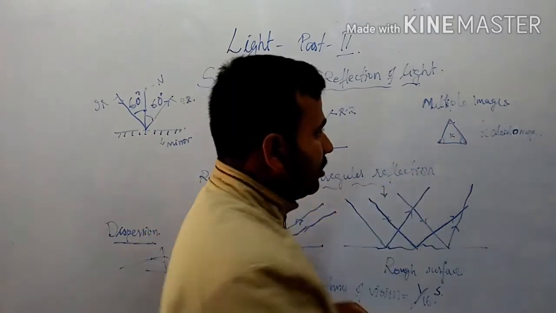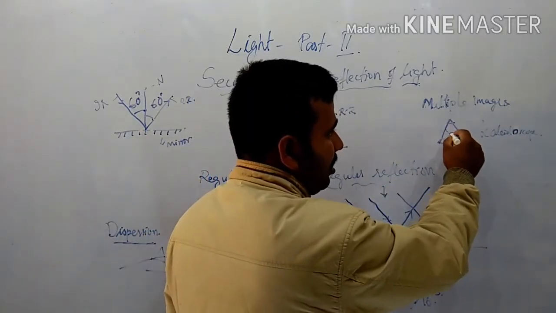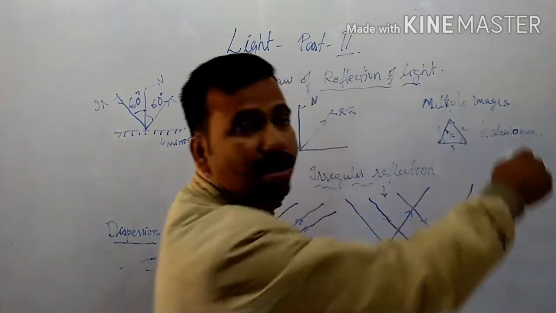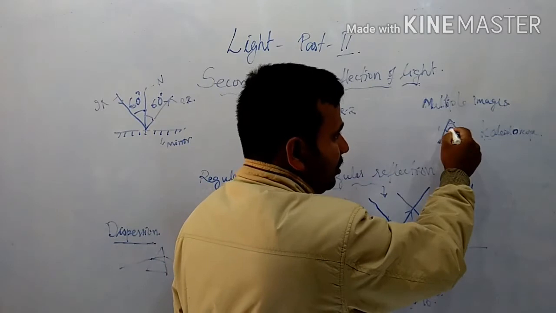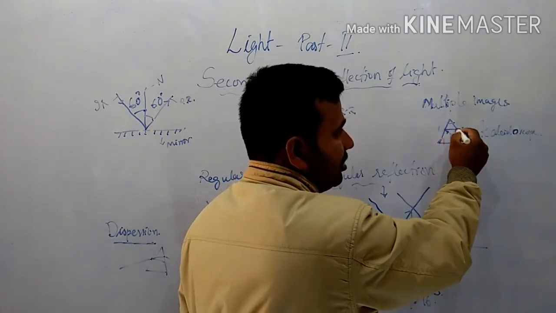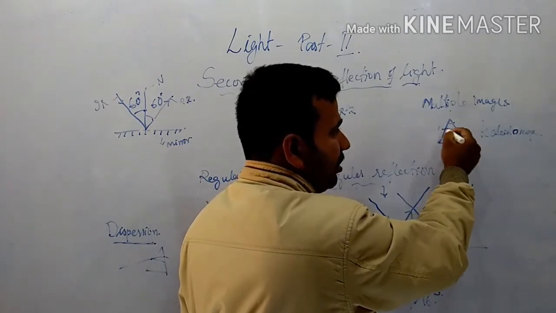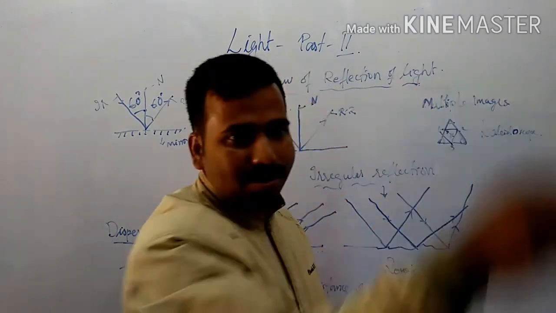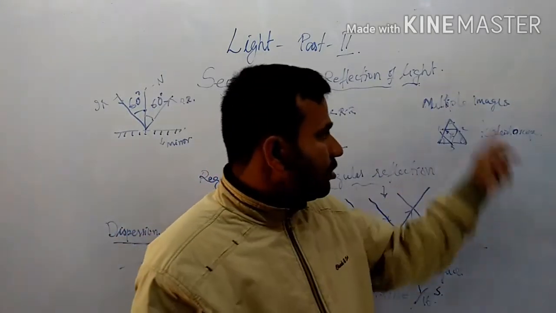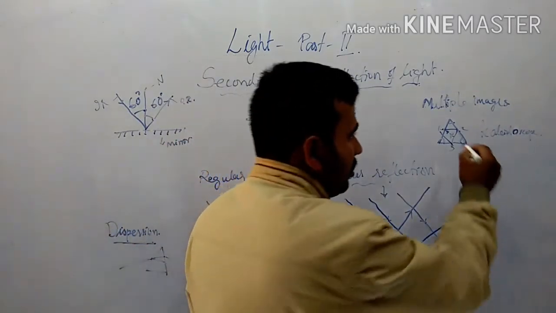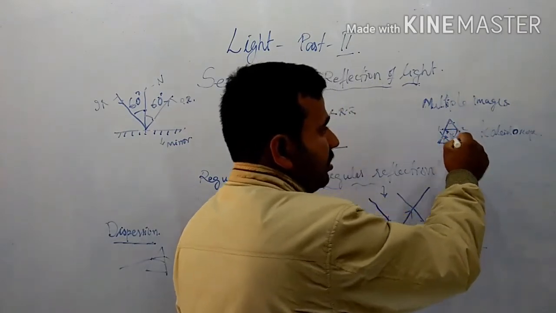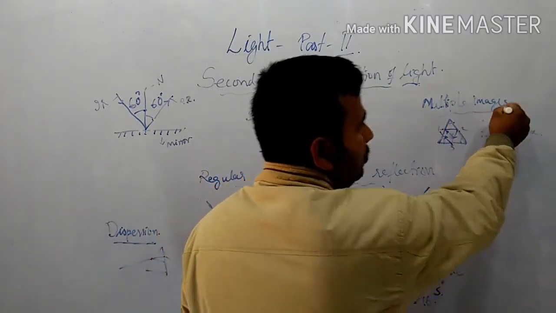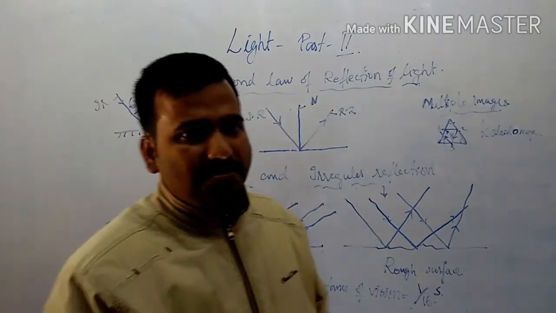The light rays will go to this mirror, then 1, 2, 3. Here three mirrors are inclined. From here one reflection happens, then this mirror sends the light to the second mirror, then to the third mirror, then back to the first mirror. As a result of this successive reflection, or multiple reflection, you will be able to see multiple images.